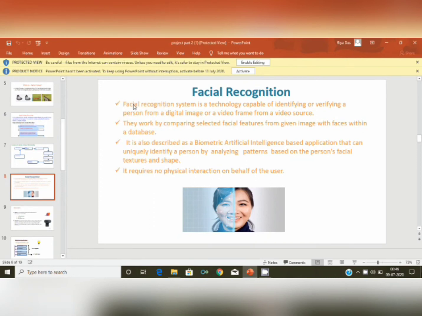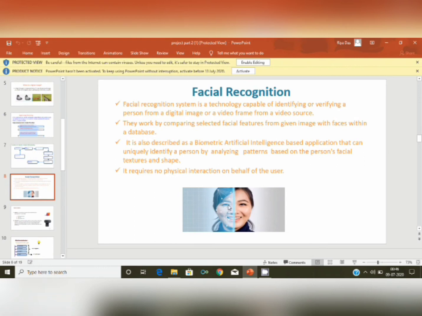Now I am going to explain how the facial recognition system works. Mainly, we use this system for identifying a person from a digital image or any video source. Basically, it is also described as a biometric artificial intelligence based application that can uniquely identify a person by analyzing patterns based on the person's facial textures and shape.